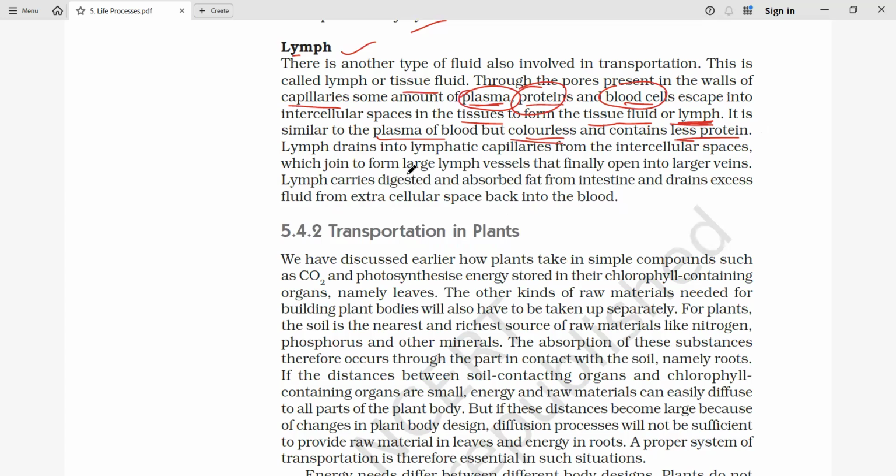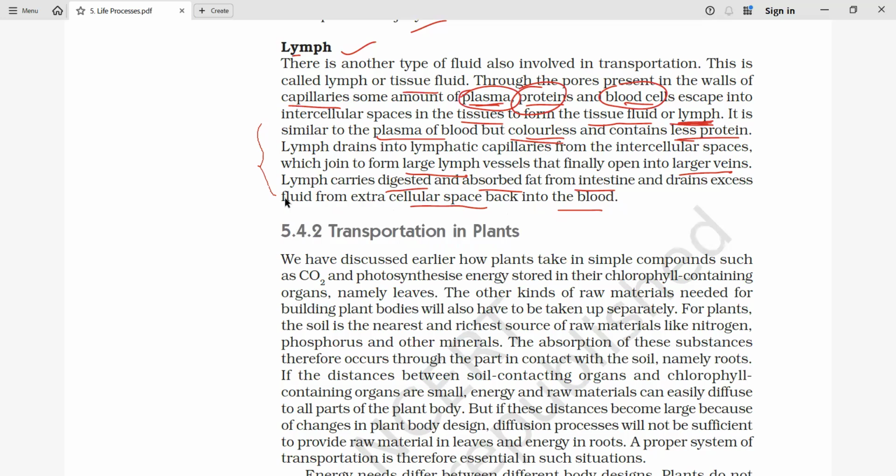and joins to form larger lymph vessels, and it opens into the larger veins. So what is another role of lymph? It carries the digested and absorbed fat from the intestine and drains excess fluid from the extracellular space back into the blood.